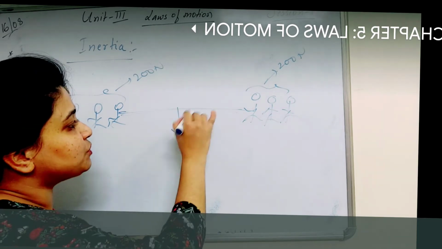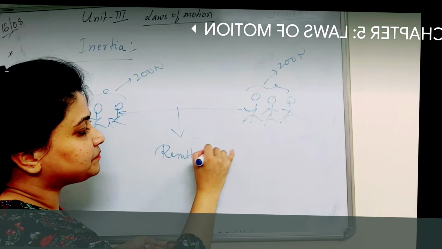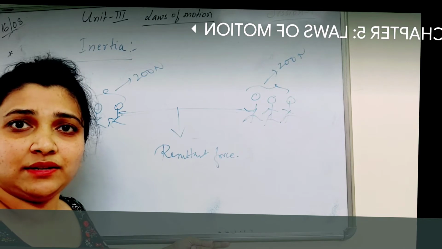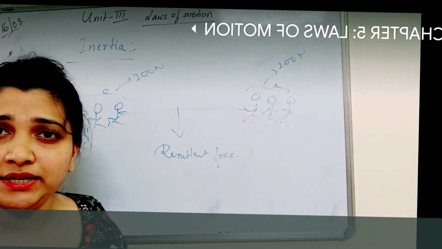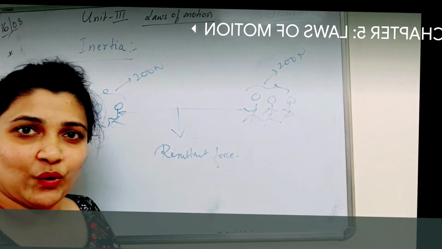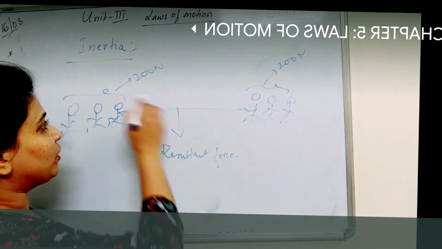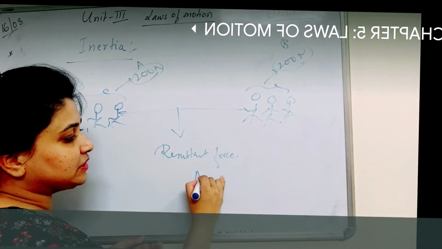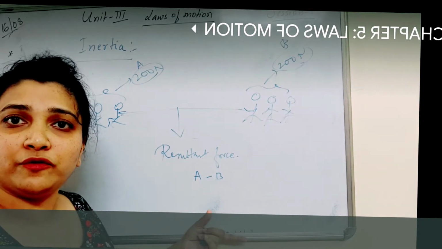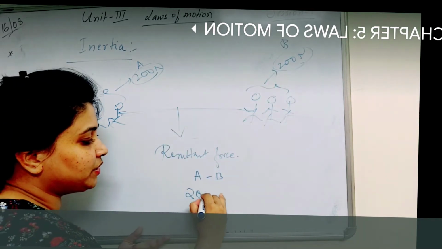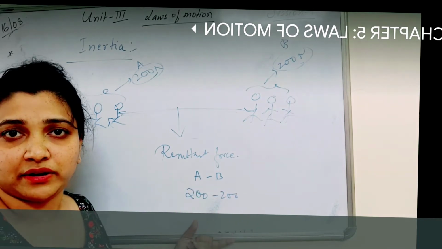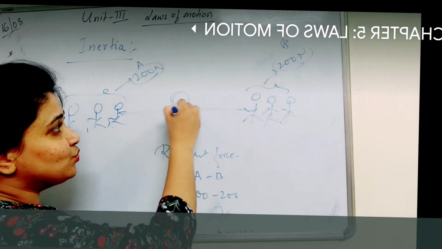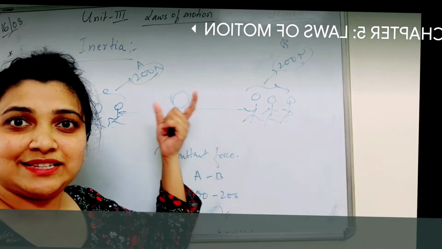What will be the resultant force which is acting here? Is any force greater? Is 200 greater than 200? No. So the resultant force is given by, suppose I take this force as A and this force as B, then the resultant force is A minus B, or the bigger force minus the smaller force. Both are 200 only, so there is no bigger and no smaller here. If I subtract, I get 0. So there is no resultant force at all. There is zero resultant force.